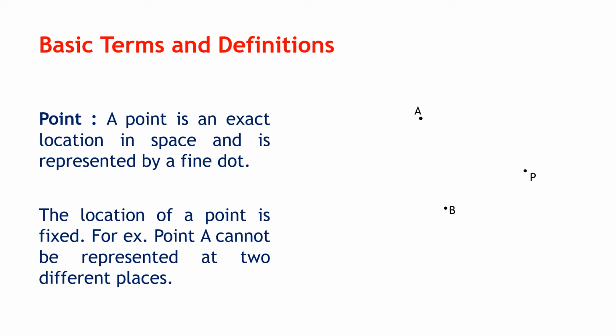We can have infinite points on a plane, but one point cannot be at two places. Once the position for point A is fixed, it cannot be at any other place at the same time. So point A cannot be represented at two different places. So this is the concept of a point.